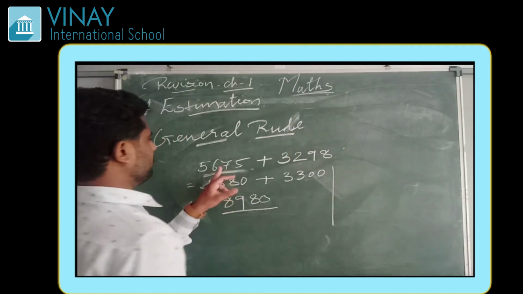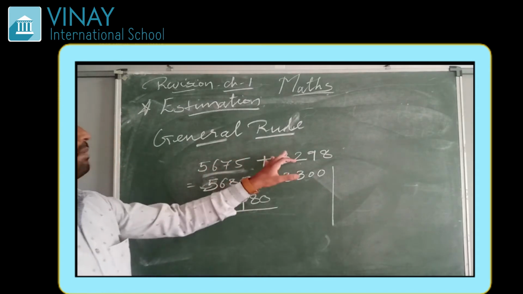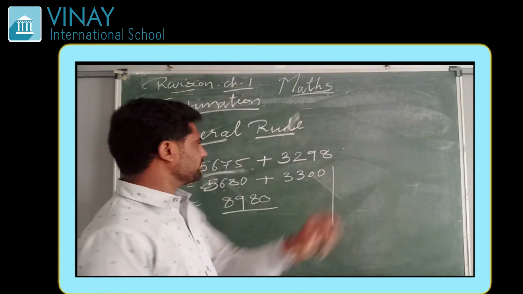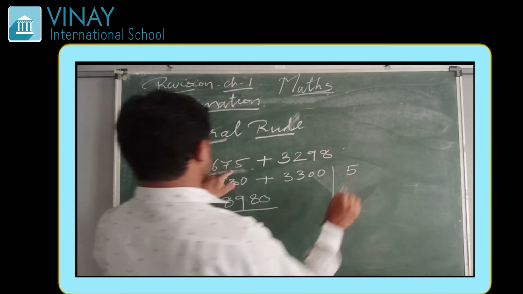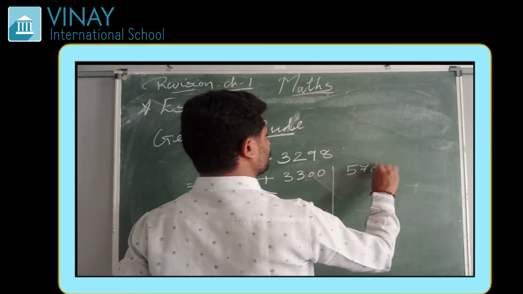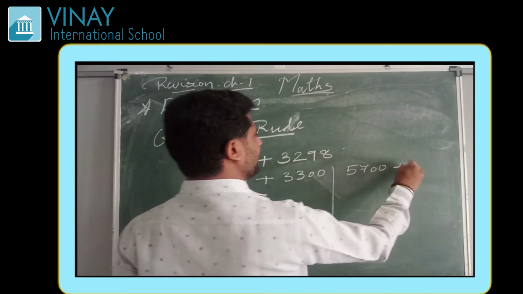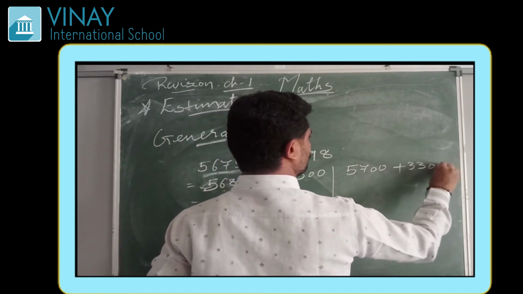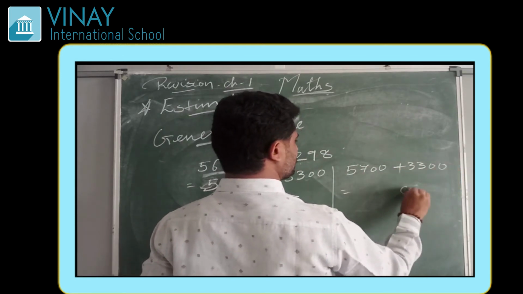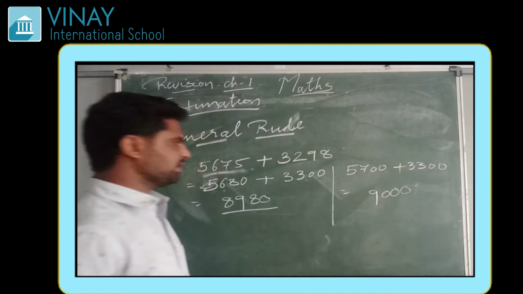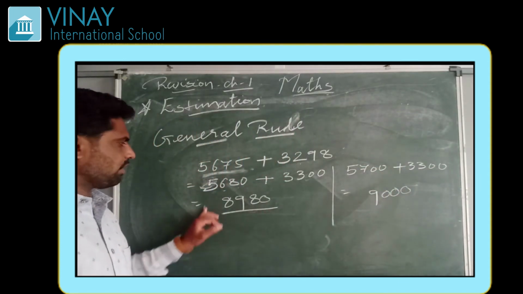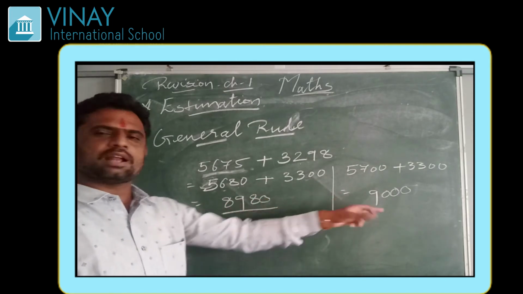In the same way, if you are adding it by the nearest 100, then it will be 5700 plus 3300, and the answer is 9000. Again, if you round it to the nearest 100, the answer is 9000.